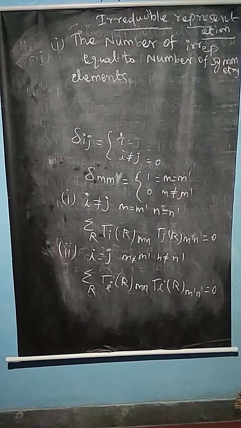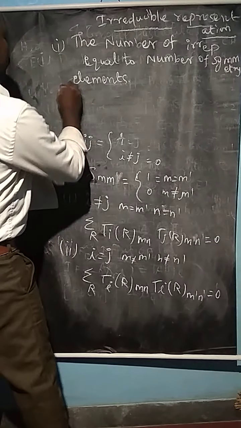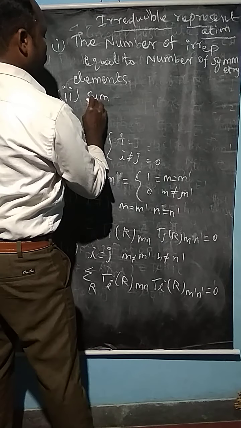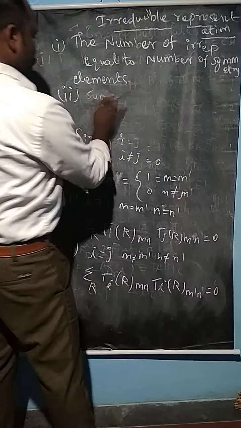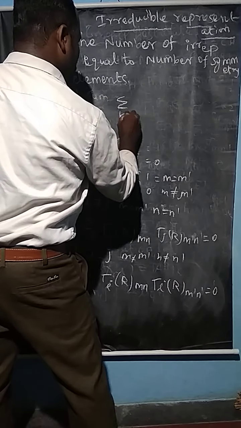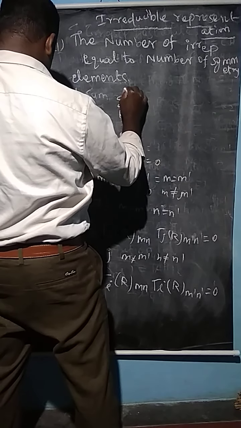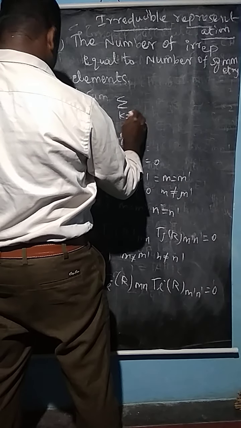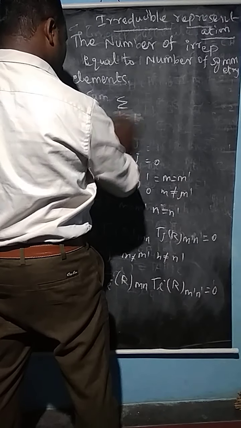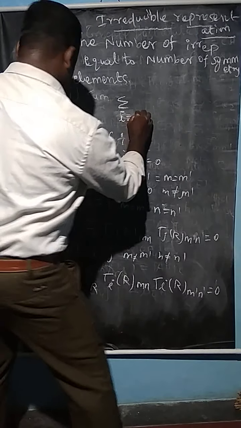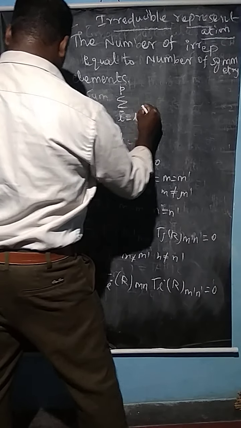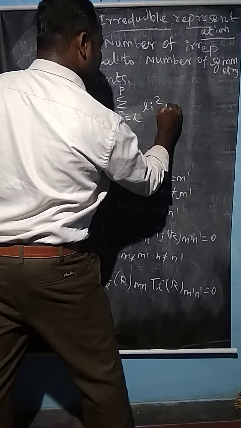The second one, I can write in a simple way: summation from i equal to 1 to k of li square equals h.